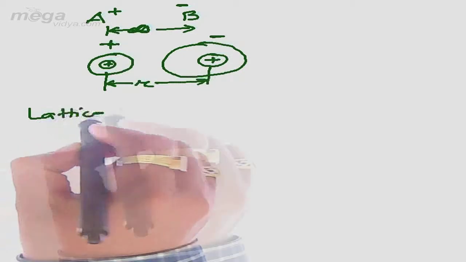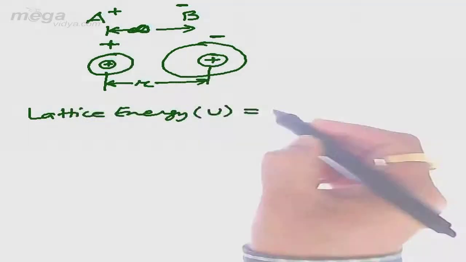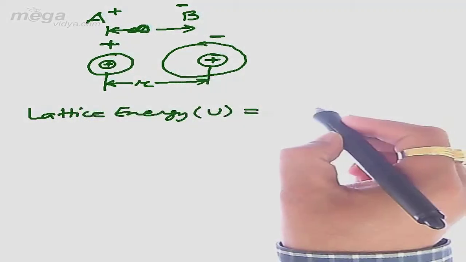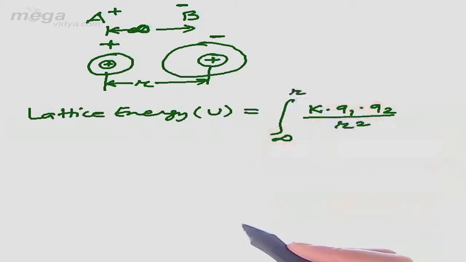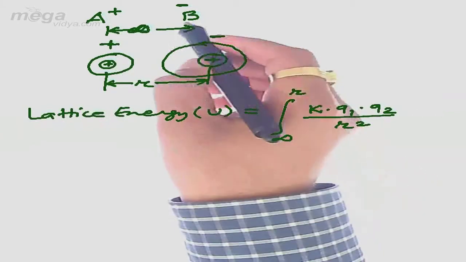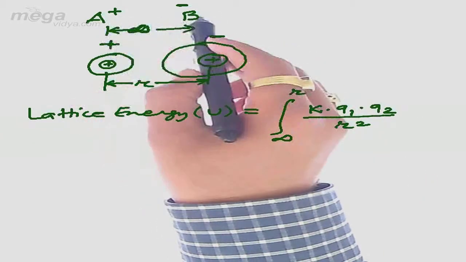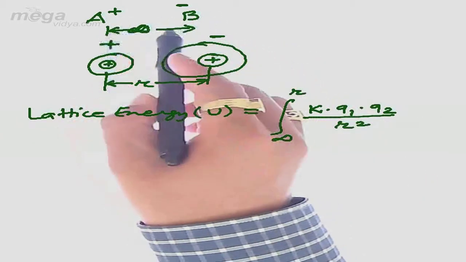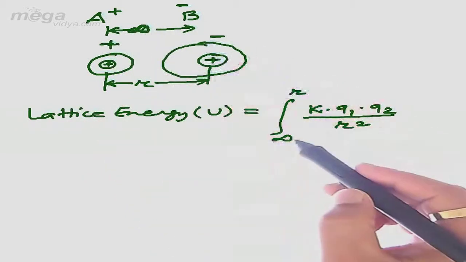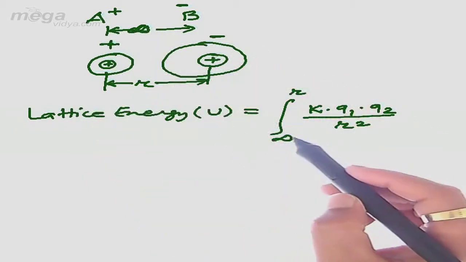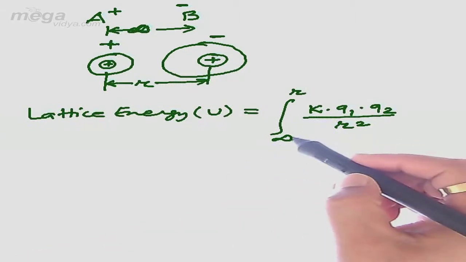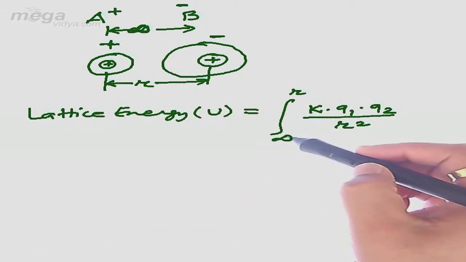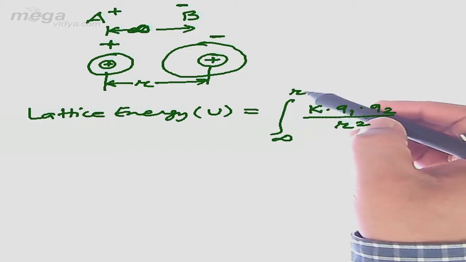Now the lattice energy, which is also represented by U, will be given by K into Q1 into Q2 upon r square, from infinity to r. Initially, A positive and B negative, that is the cation and anion, were free from each other, so the gap between the two was referred to as infinity. Now lattice energy is defined as the energy evolved when a cation and anion are brought to each other from infinity position to r, that is the internuclear distance between the two.